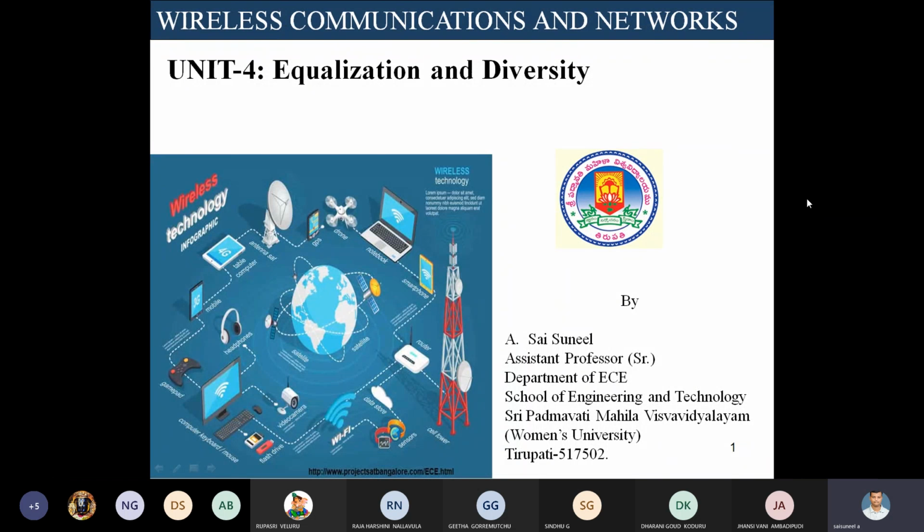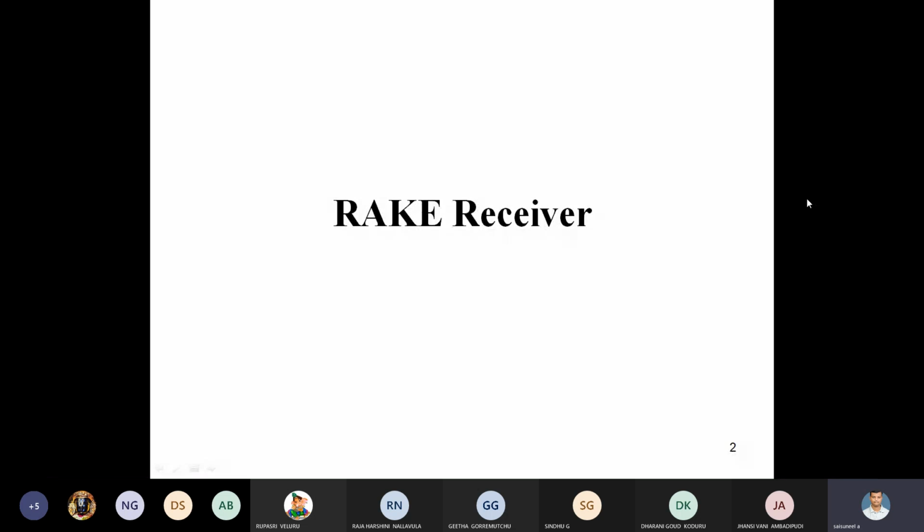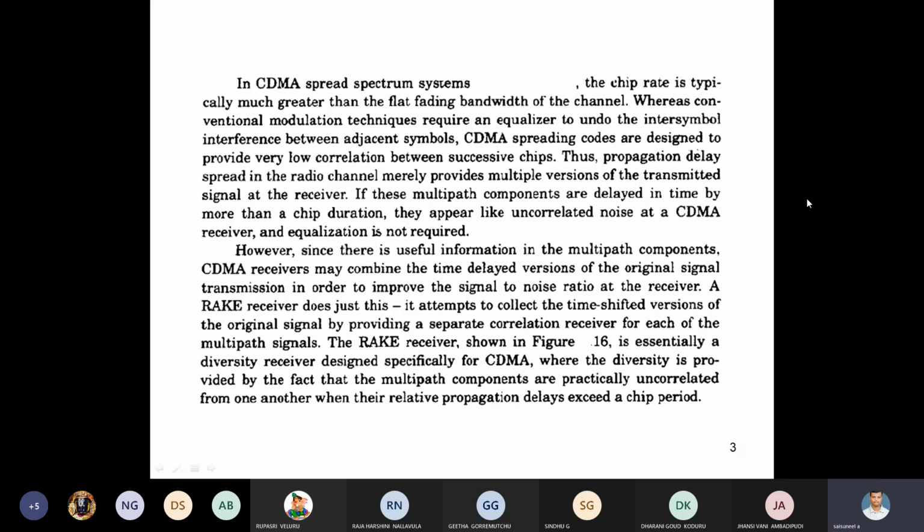Wireless communication networks, Unit 4, equalization diversity. The topic is the RAKE receiver. When we use this RAKE receiver in diversity techniques, it is used under the concept of CDMA spread spectrum systems. What do you mean by CDMA?